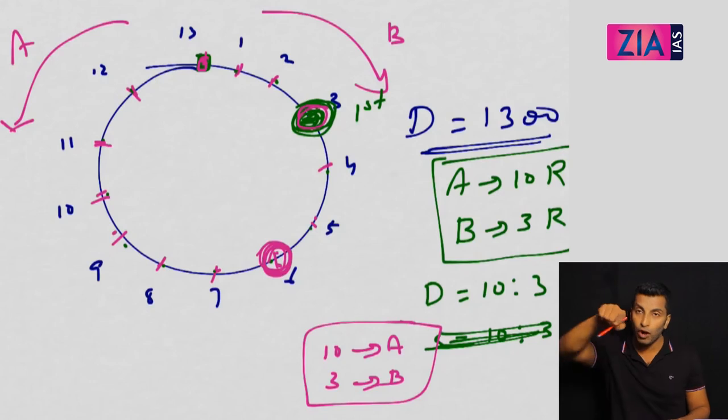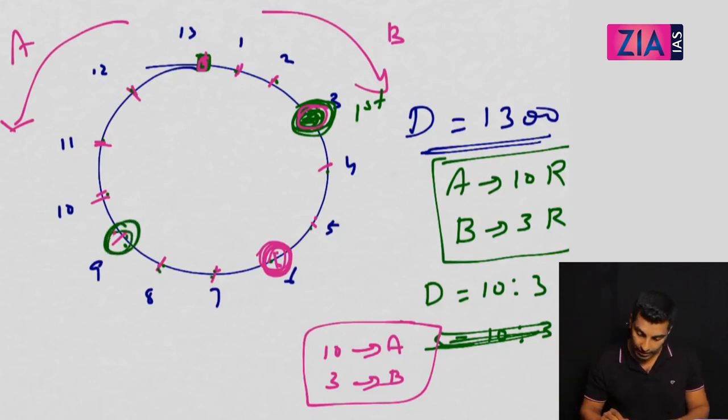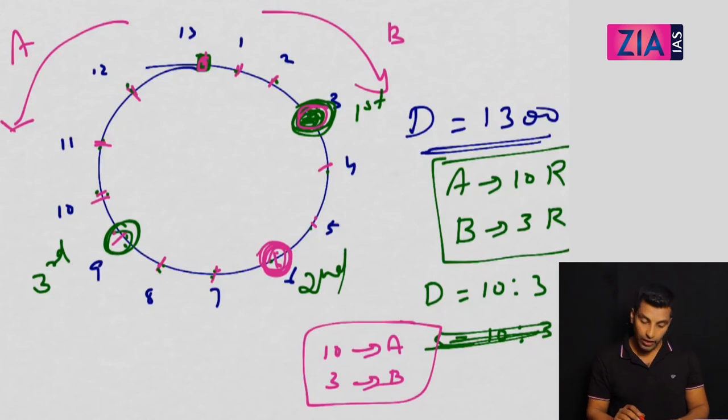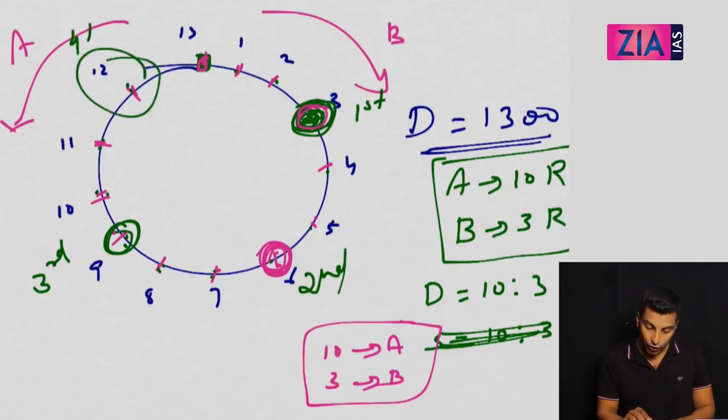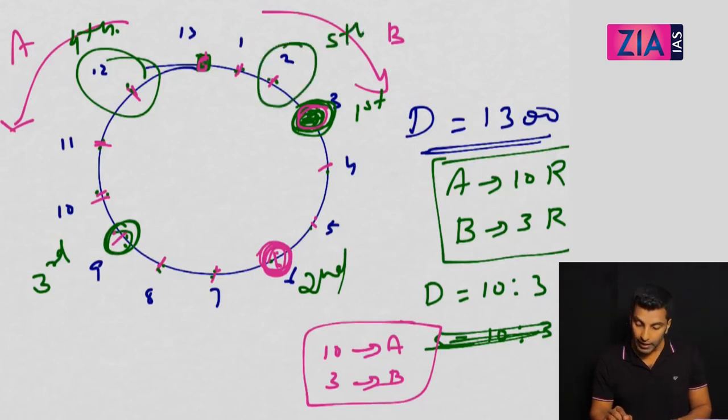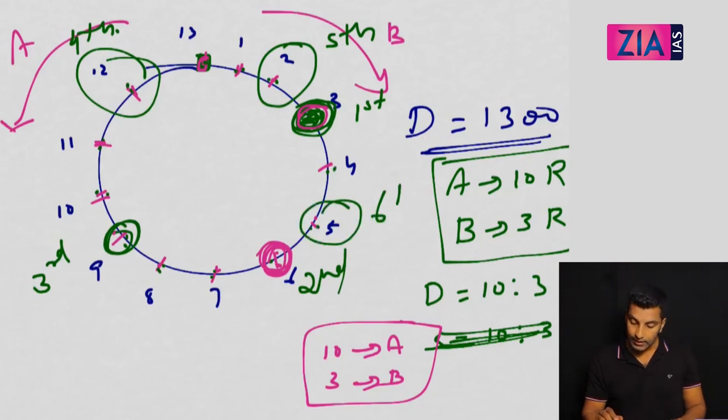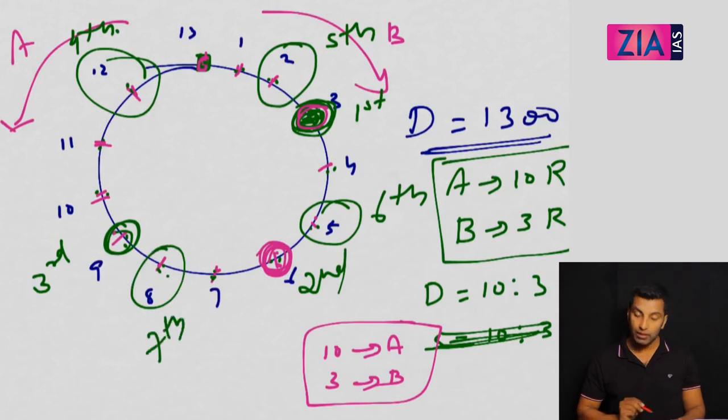Third time, again you follow B itself. So 1, 2, 3. Third time the meeting will be here. So this is the second, this is the third meeting. Where will the fourth meeting happen? 1, 2, 3. This is the fourth meeting point. Where is the fifth? 1, 2, 3. The sixth? 1, 2, 3. The seventh? 1, 2, 3. So this is the seventh meeting.